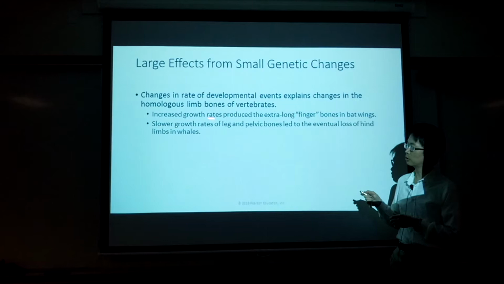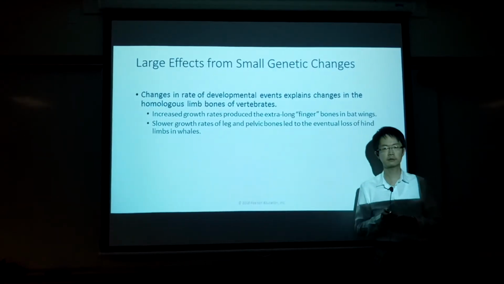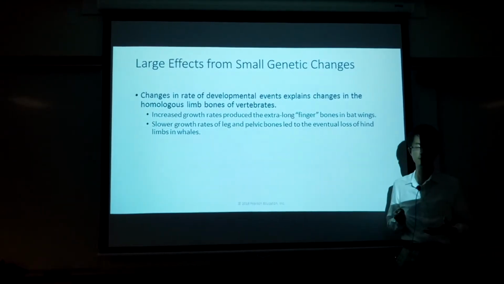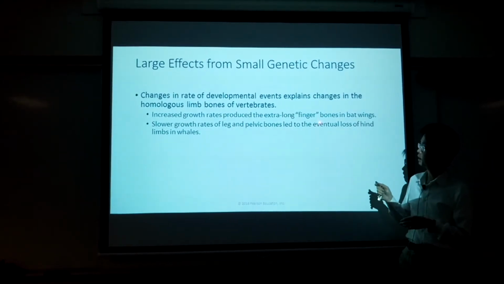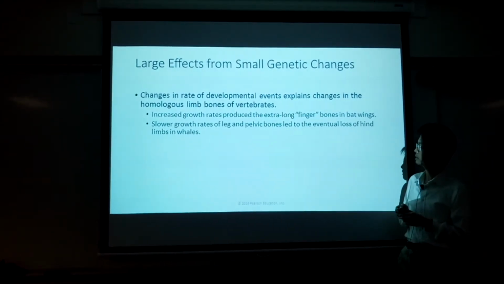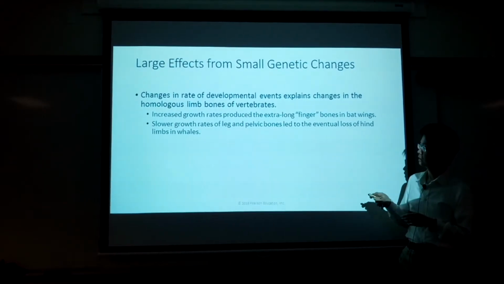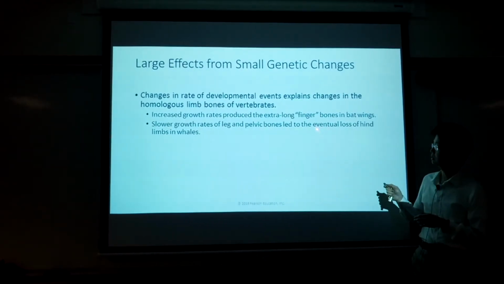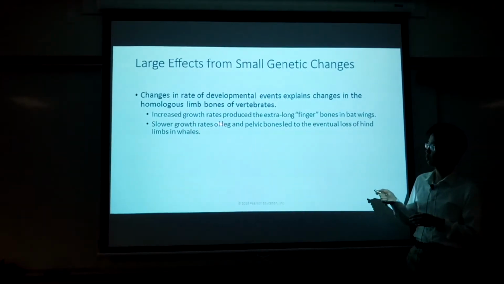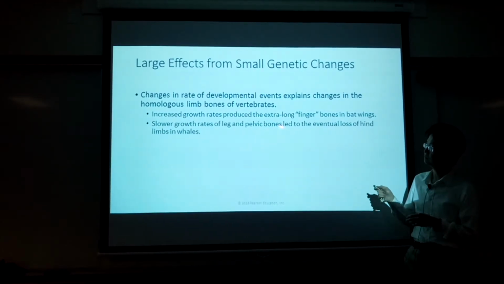Remember we talked about the homologous structures of animals. We gave you an example of the forelimb of mammals. So this is basically a review of that. It gives you an example: slow growth rate of the hind limb and pelvic bone leads to loss of the hind limb in whales. This can be due to the homeotic gene.